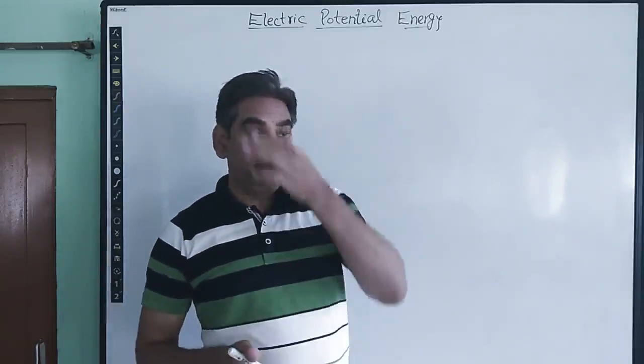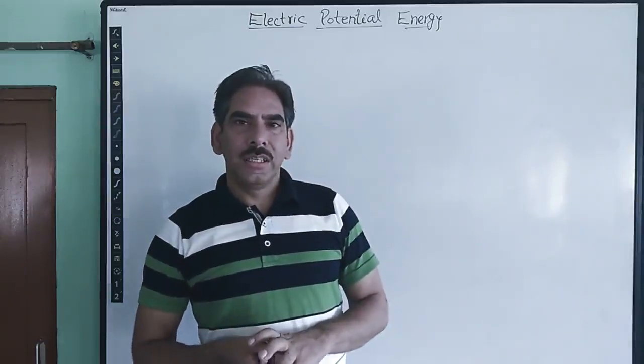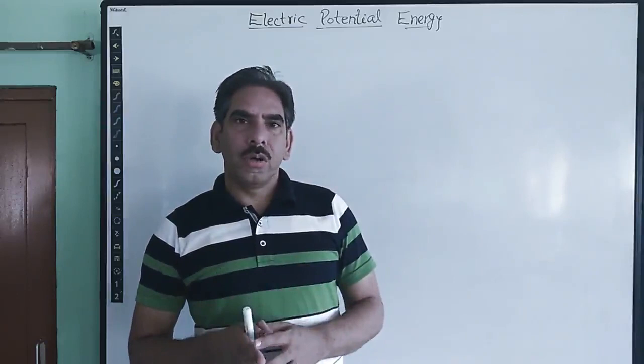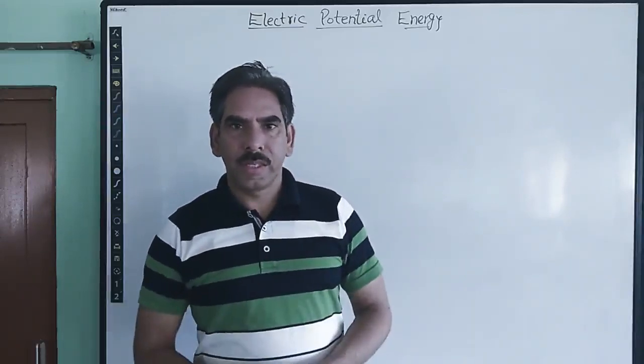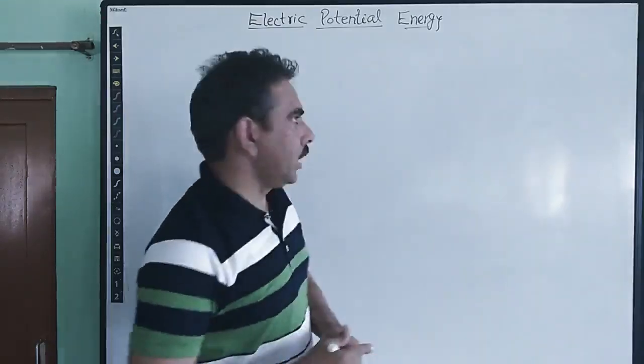Or in other words, it is defined as the amount of work done on a given charge, whatsoever amount of it is.